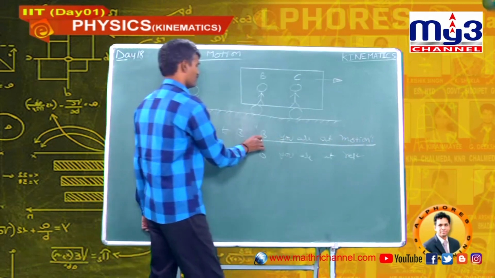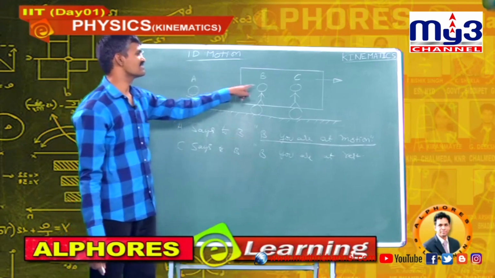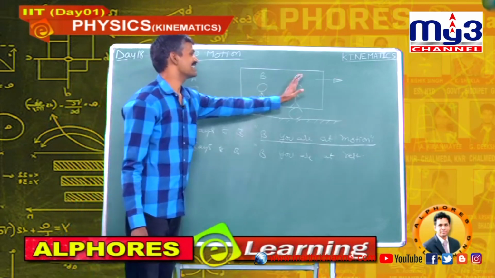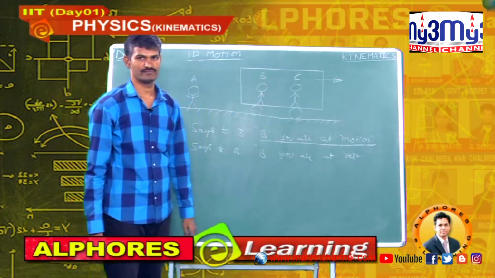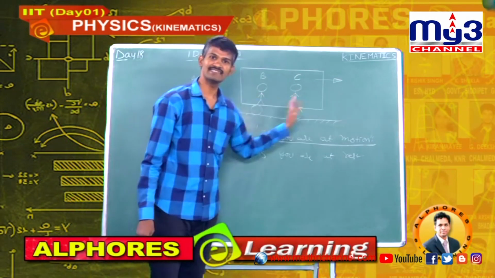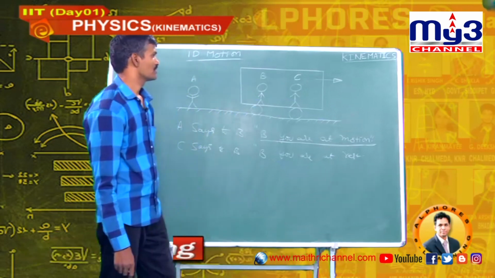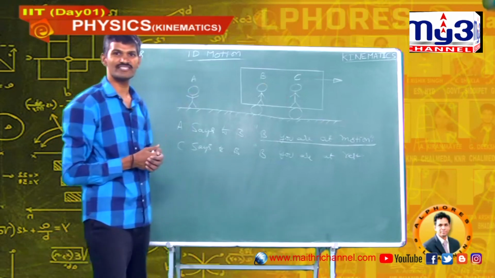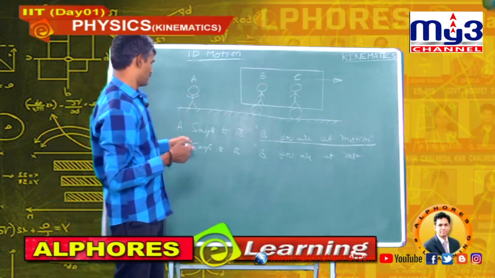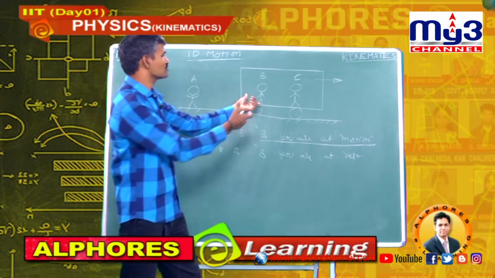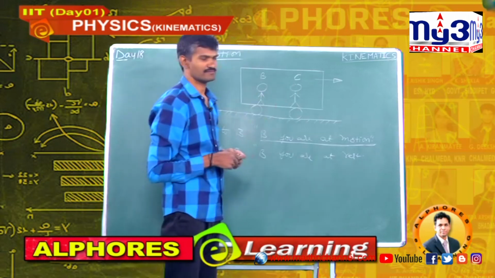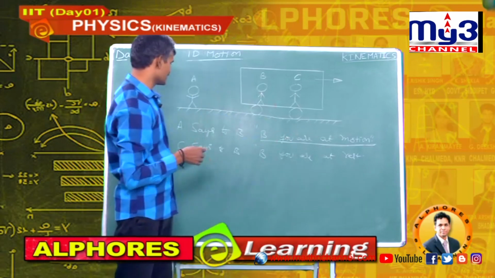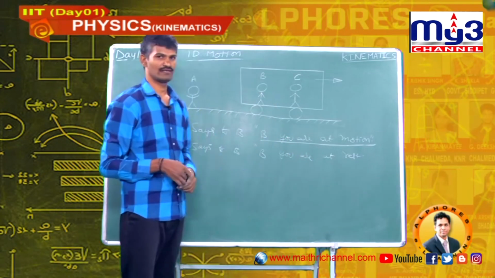According to A, B is in motion because B's position changes as the bus moves. But according to C, B's position does not change because both are in the same bus. So, according to A, B is in motion, according to C, B is at rest.